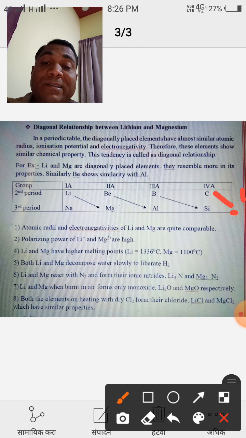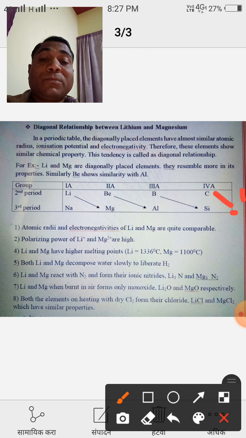The next property is that lithium and magnesium, when burnt in air, form only monoxides: lithium monoxide and magnesium monoxide respectively. That means Li2O and MgO respectively. And the last property is that both these elements, on heating with dry Cl2, form their chlorides: lithium chloride, that is LiCl, and magnesium chloride, MgCl2, which have similar properties.